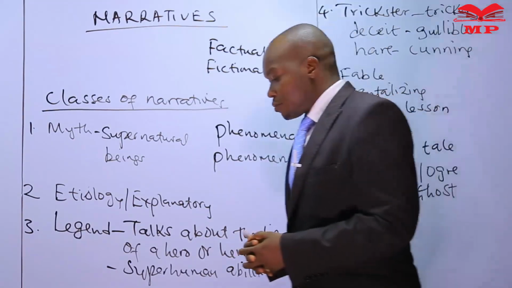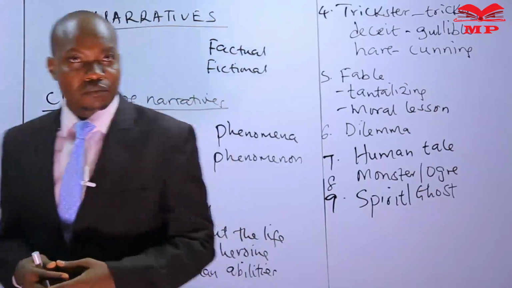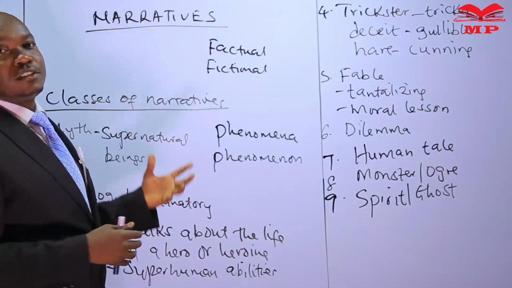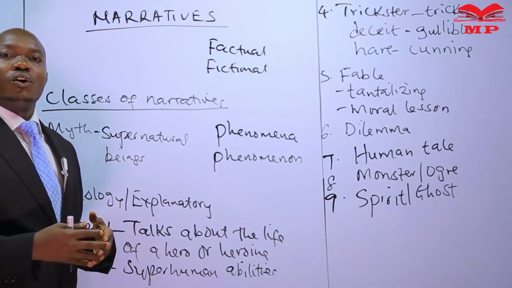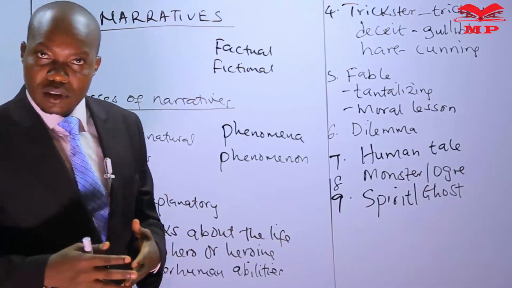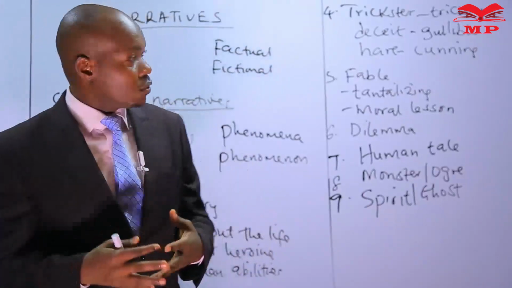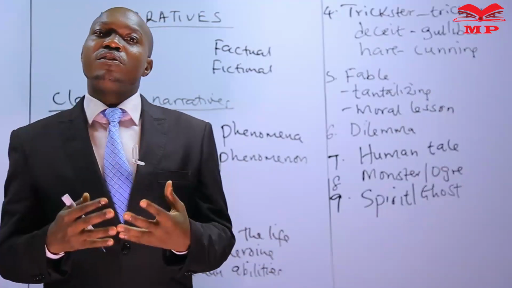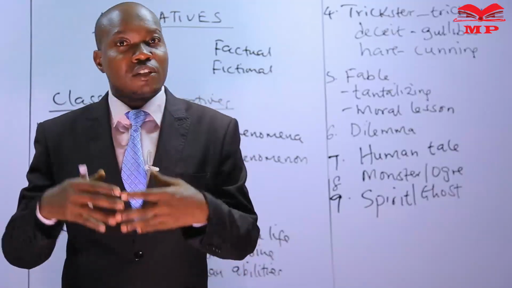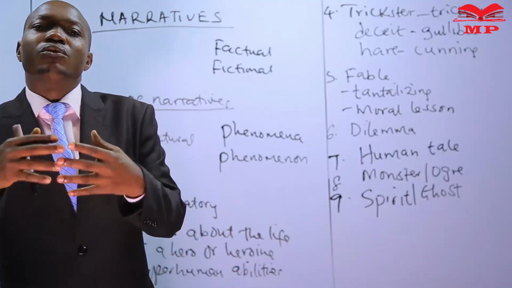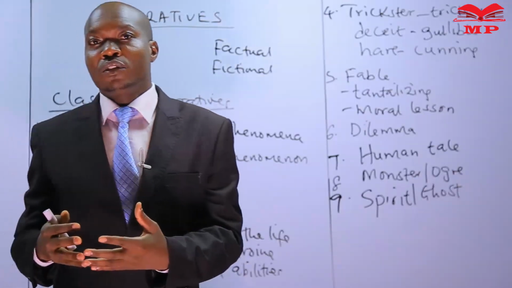So students, to sum up, we have said that a narrative is just an account of our life as human beings. It can either be factual or fictional. We have said factual means it's real, it actually happened. Fictional means it's not real, it's actually out of sheer imagination.